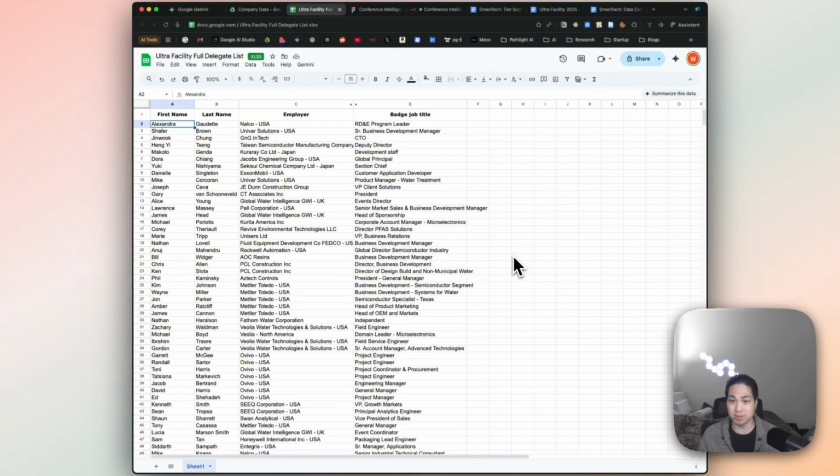And so here's what we started with. We started with a Google Sheet with very simple information about each of the 700, 800 attendees that were coming. As you can see, it's basically just name, employer, and title.